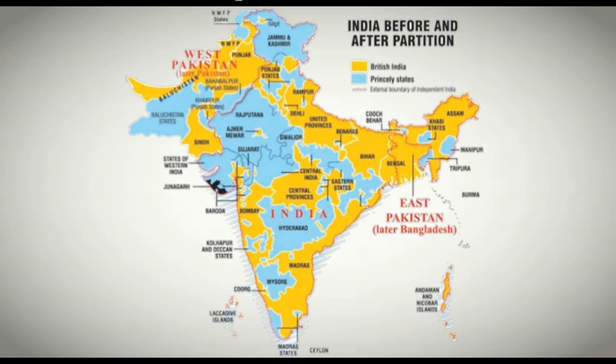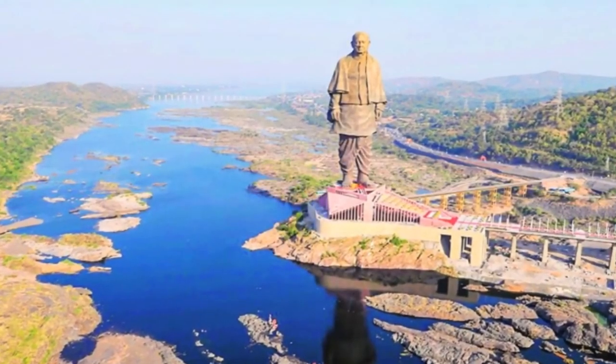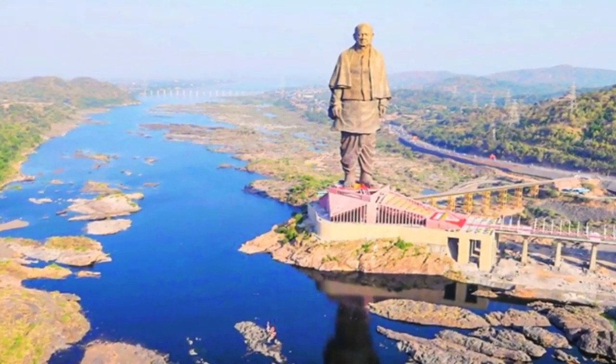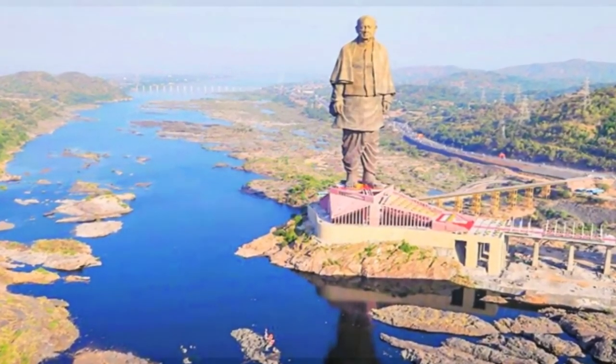So at the time of this critical situation, our first Home Minister, Sardar Vallabhbhai Patel ji, played a very critical role, and he personally went to all the local rulers and convinced them to be a part of India. That was a humongous task, and that is why our first Home Minister, Sardar Vallabhbhai Patel ji, is known as the Iron Man of India. And recently, in his honor, we have dedicated the world's largest statue, known as the Statue of Unity, located in Gujarat. So that is all about British India, the provinces and princely states.